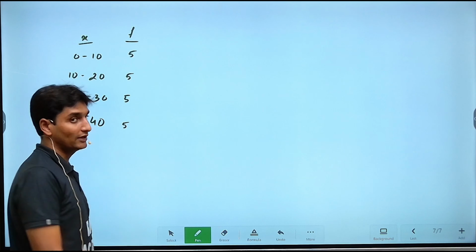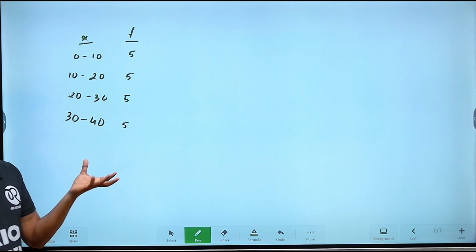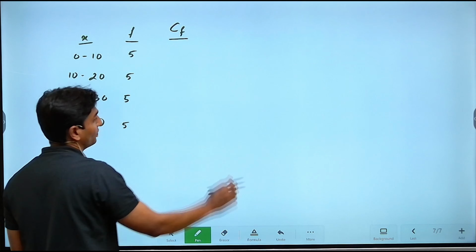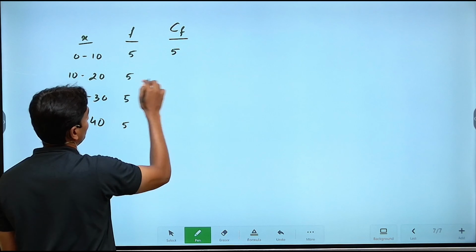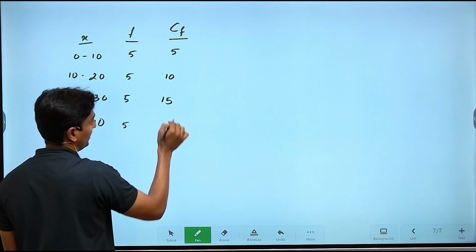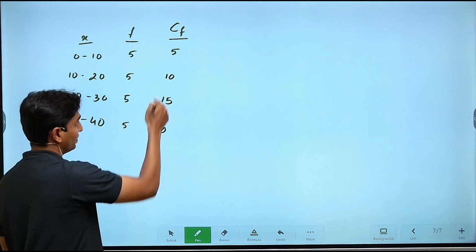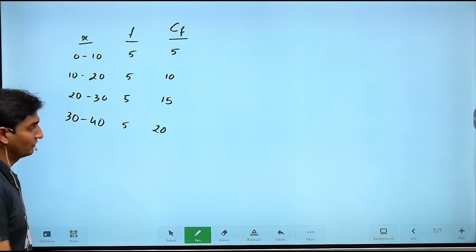Now, guys, basically as we are to find the quartile values here, quartile means the positional average. In order to find the positional average, we need the cumulative frequency. Cumulative frequency for the first class is nothing but 5. Here it will be the sum 5 plus 5, 10. Here once again it will be the sum 5 plus 5 plus 5, 15. Once again this sum, which is nothing but 20, or you can also take it as 10 plus 5, 15 plus 5, and so on.